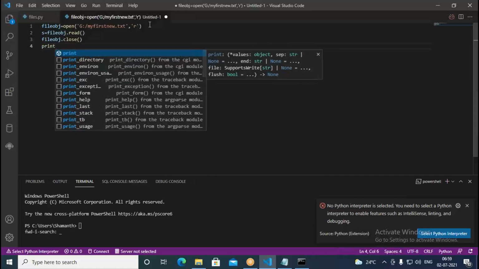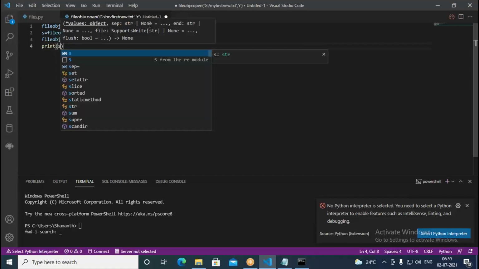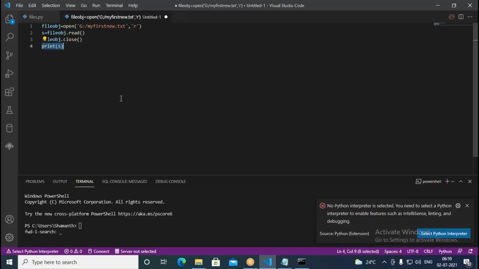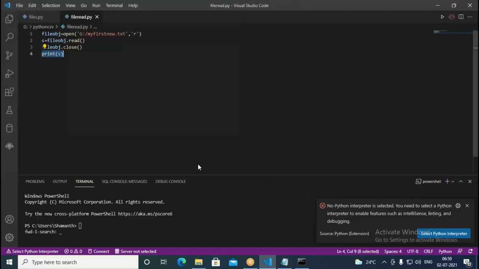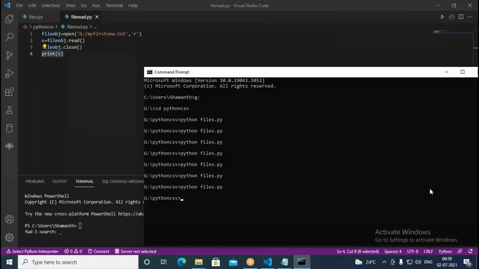Print s, so I can here print whatever content we have in the given file. This is going to create a new file, file read. File read is the file name. Now let me run this. Python file read.py.